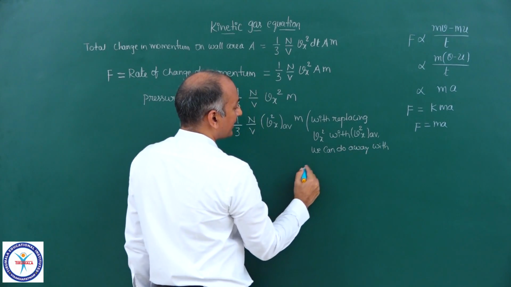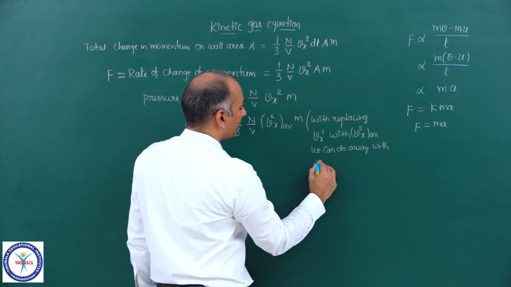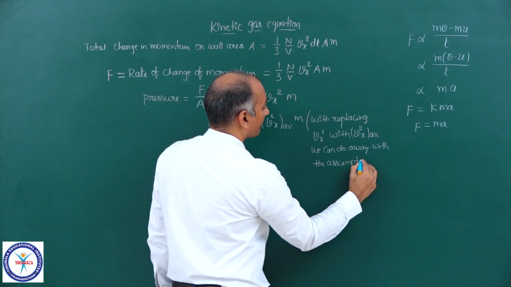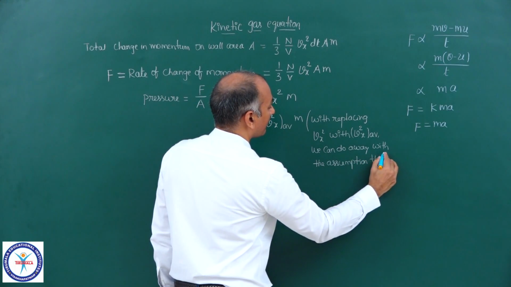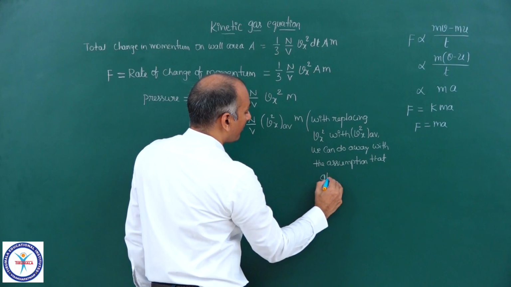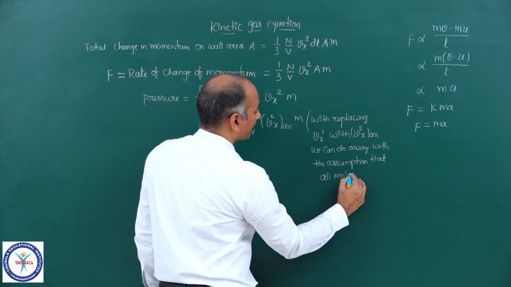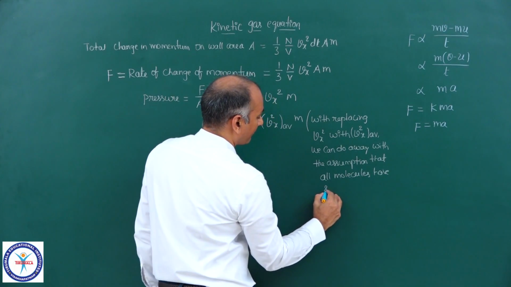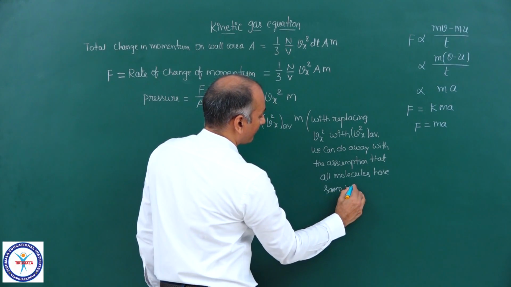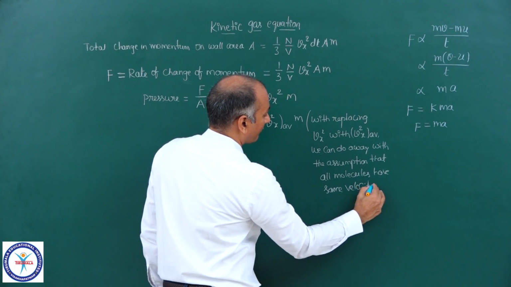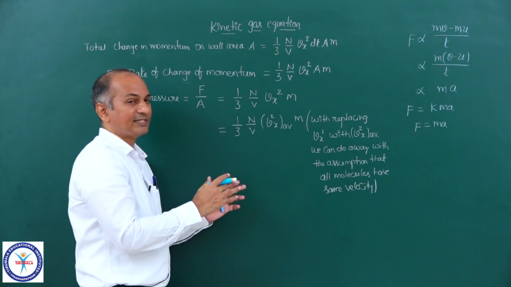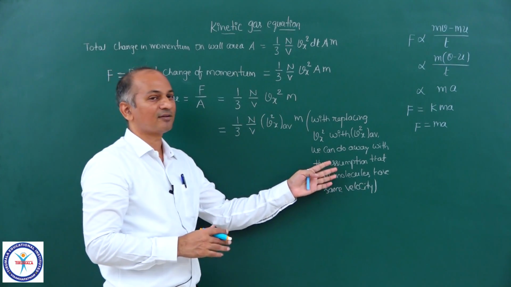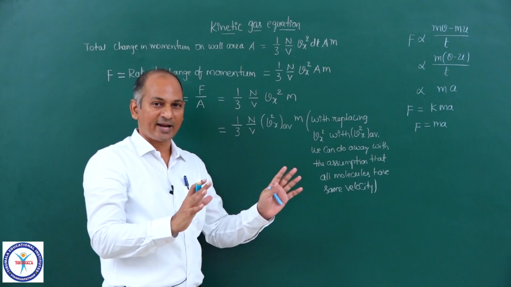That means we can remove the assumption that all molecules have the same velocity. And I will explain this actually, just by replacing this with this, how this assumption is automatically removed. And I will explain that.